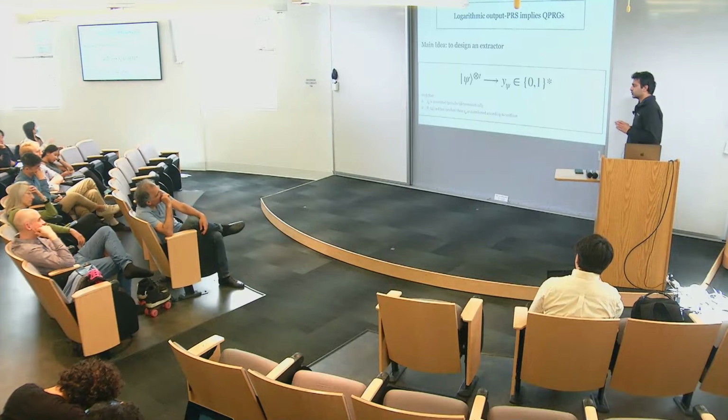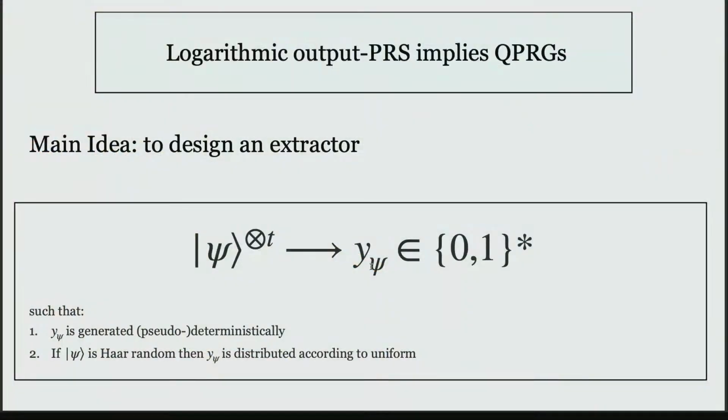So it turns out that to show the positive result, which is what I'm going to be focusing on, I want to talk about the crypto applications. To get the positive result, our main tool is an extractor, where the extractor gets as input many copies of a state psi, okay? And it outputs a binary string.